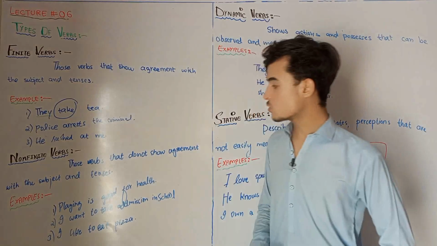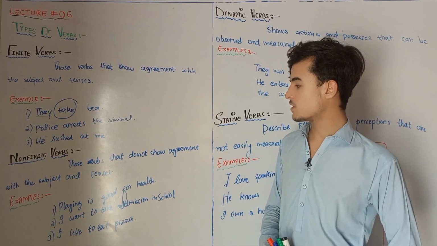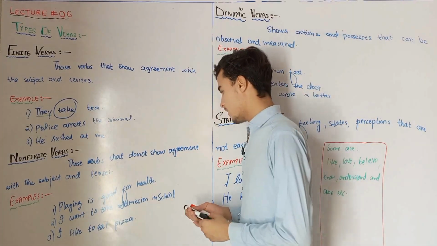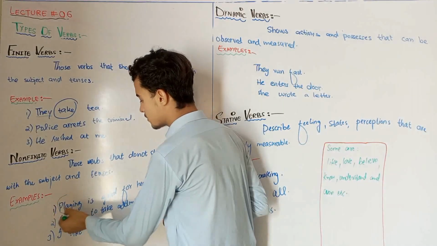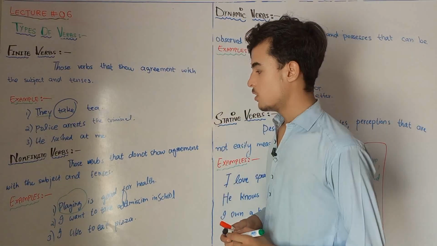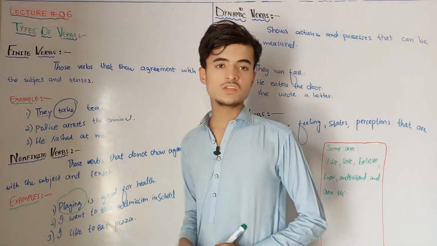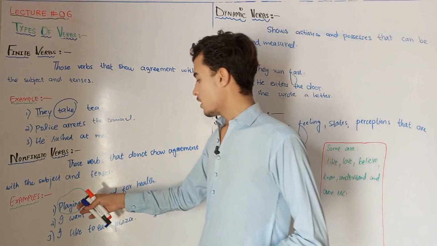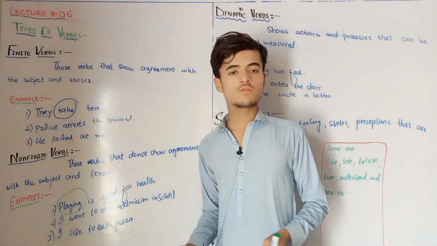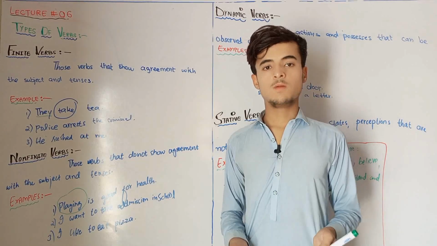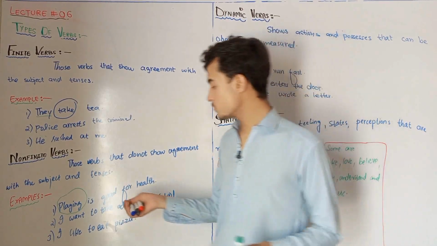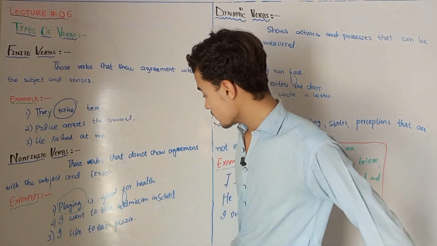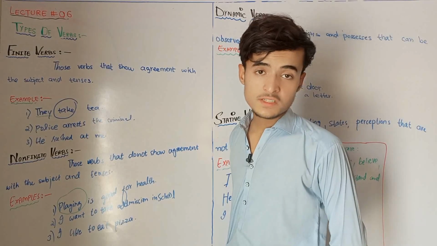So non-finite verbs are those verbs that do not show agreement with the subject and tenses. You can see the example: playing is good for health. So here, this playing is which type of verb? Non-finite verb. Why? Because it does not change its form according to the tenses and according to the subject. For example, playing was good for health, playing will be good for health, playing is good for health, playing will have been good for health. So you can see that playing remains the same.